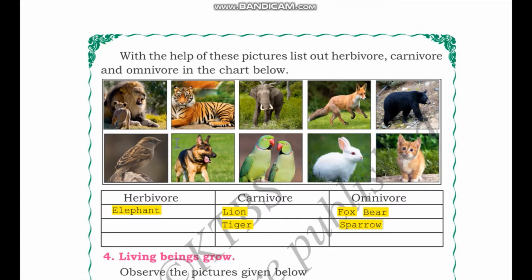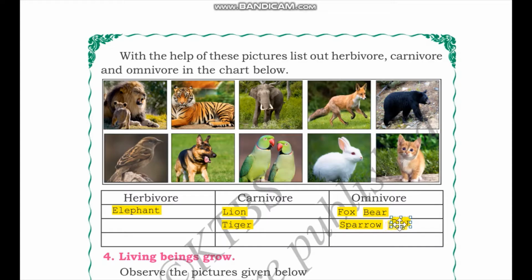Next we have the dog. So dogs also follow an omnivorous diet where they eat meat products as well as plant-based products such as food grains, milk, etc. Although milk is not exactly a plant-based diet, we can argue that because it is not directly consuming the flesh or the meat of an animal that has been killed for its flesh or meat, it is not exactly a carnivorous diet. So we can say that dogs are omnivores.